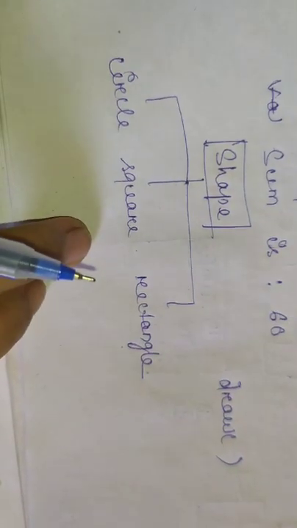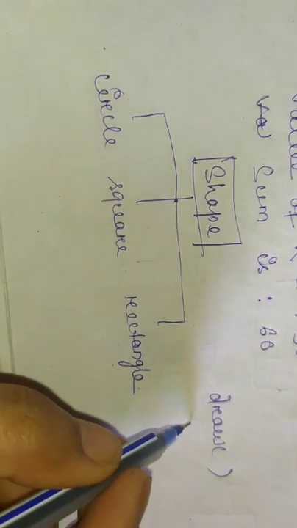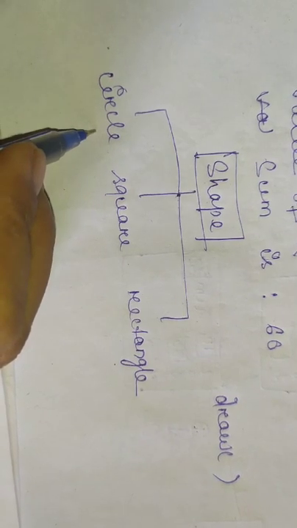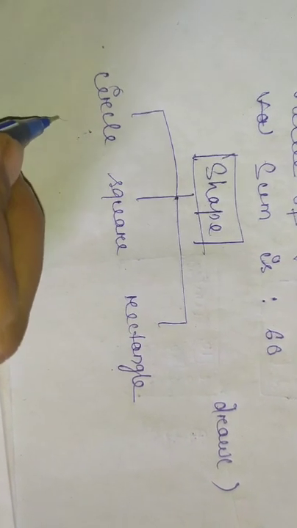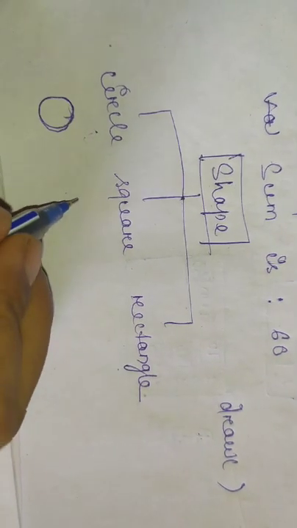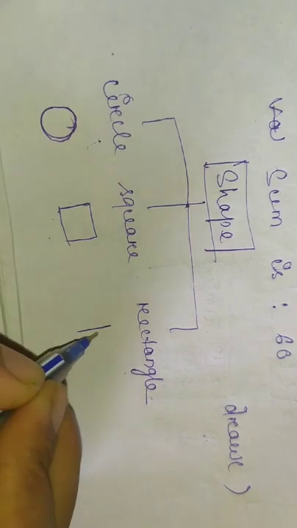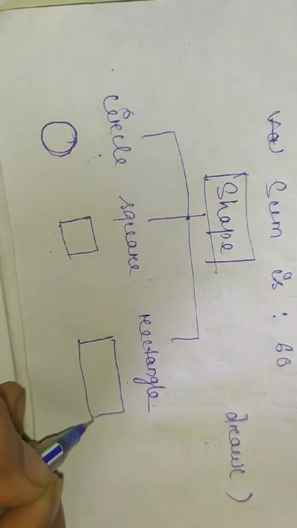draw. If we implement this draw function in the circle, we have to create a circle shape, and for a rectangle we have to create a rectangle shape.